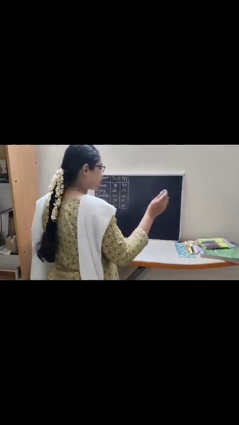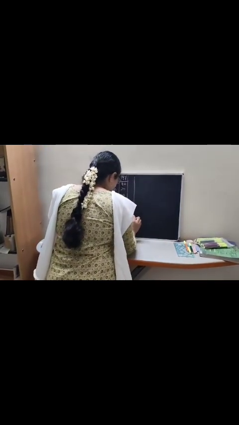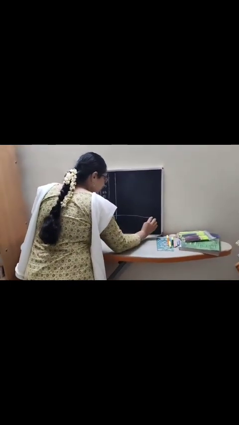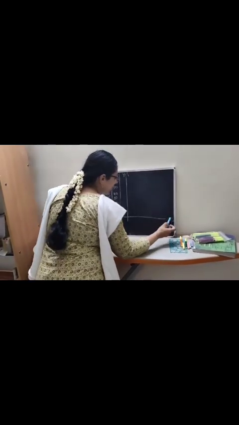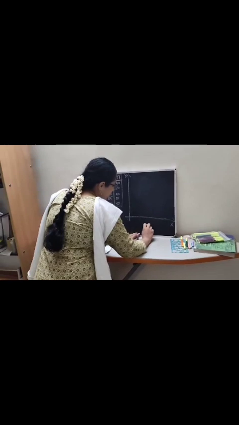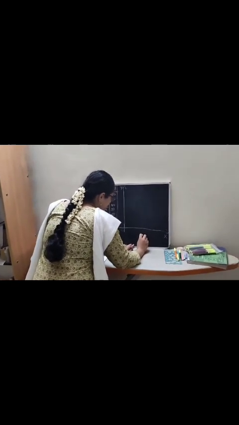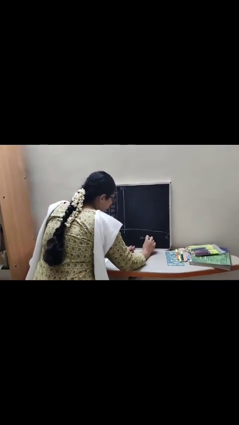Okay. Now we are going to draw the same graph. The graph is all same. So x-axis, y-axis, scaling, everything remains the same. So I am going to write names here. Name of the students. Here marks.